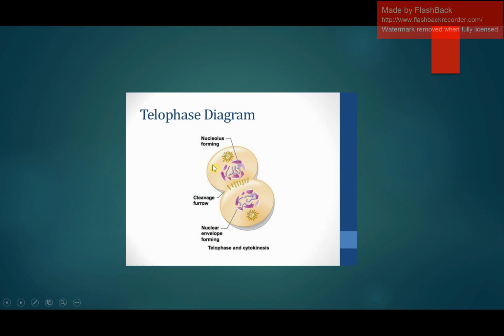Here you can see the genetic material which was present in the form of the chromosome. It is converted into chromatin. Nuclear envelope is going to form around the genetic material, around the chromatin. The nucleus has been divided into two. A single nucleus is divided into two nuclei. Two nuclei are formed here, and after the telophase, cytokinesis will take place, which is known as the division of the cytoplasm.